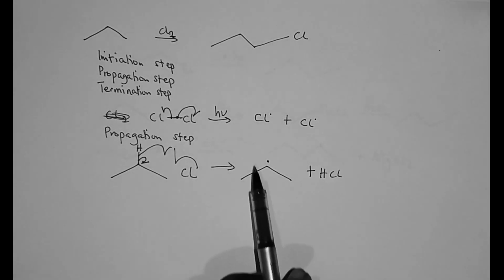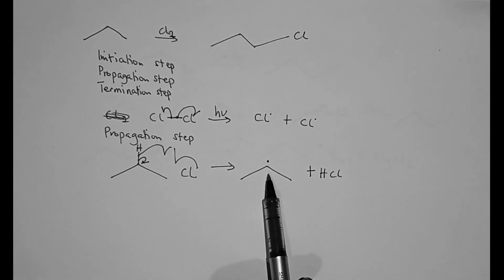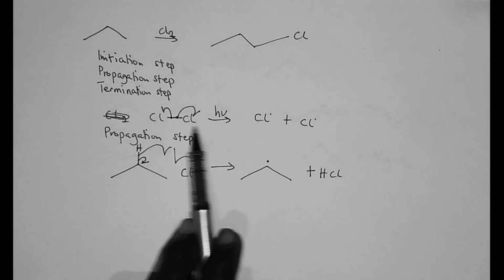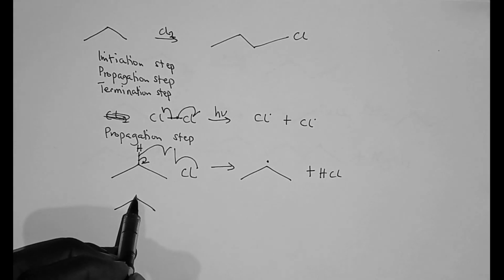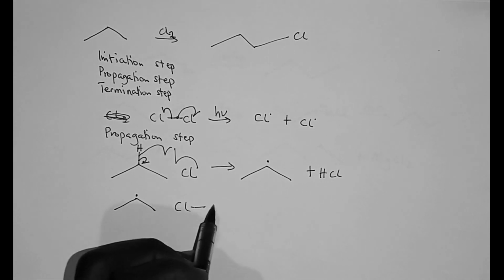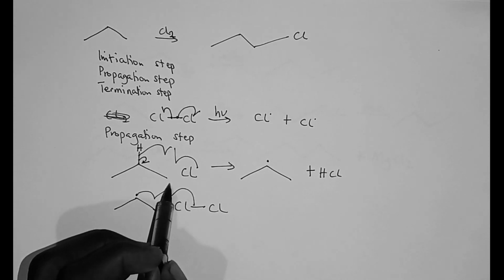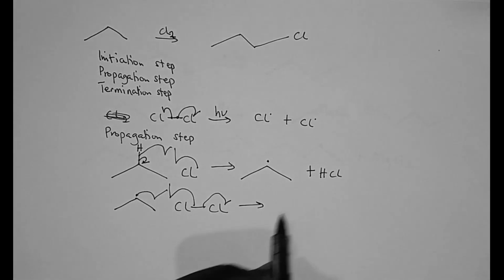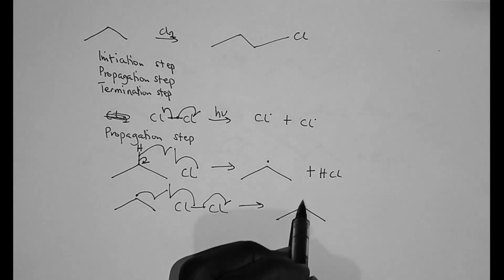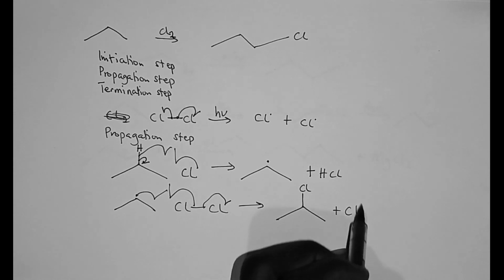Now, this propyl radical is unstable, so it will look for stability. And because there is a lot of chlorine gas in the system, the propyl radical will come and pick a chlorine gas. If it picks the chlorine gas, you will create a chloropropane, plus a chlorine radical atom.